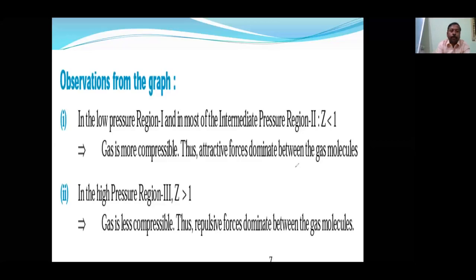Okay, these are the observations from the graph. In the low to intermediate pressure region, Z is less than 1, which means more compressible, and attractive forces dominate. Z greater than 1 means less compressible, and then repulsive forces dominate. Okay, now let's see the next slide.